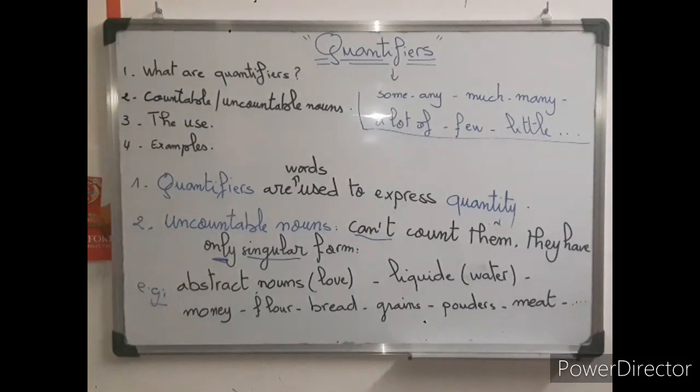The question is, since they are uncountable, how can I count them? Alors هما uncountable ما يمكنش نحسبهم but we measure them. We measure them, ça veut dire كنعبروهم كنوزنوهم. Clear? So I repeat, the uncountable noun we can't count but we can measure.